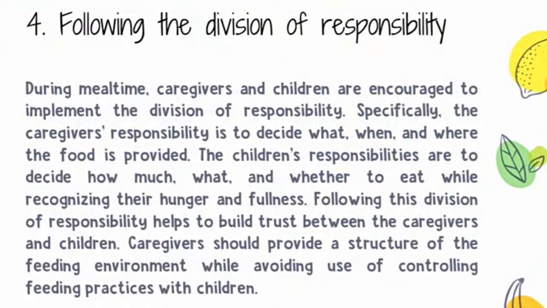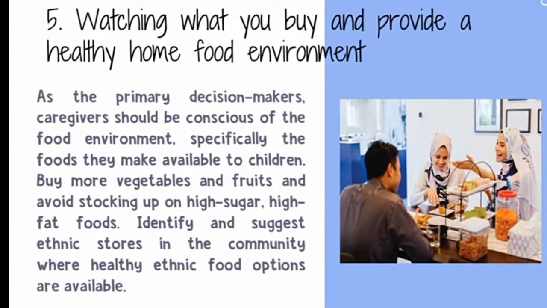Number five is watching what you buy and providing a healthy home food environment. As the primary decision makers, caregivers should be conscious of the food environment, specifically the foods they make available to children. Buy more vegetables and fruit and avoid stocking up on high sugar, high fat foods. Identify and suggest ethnic stores in the community where healthy ethnic food options are available.